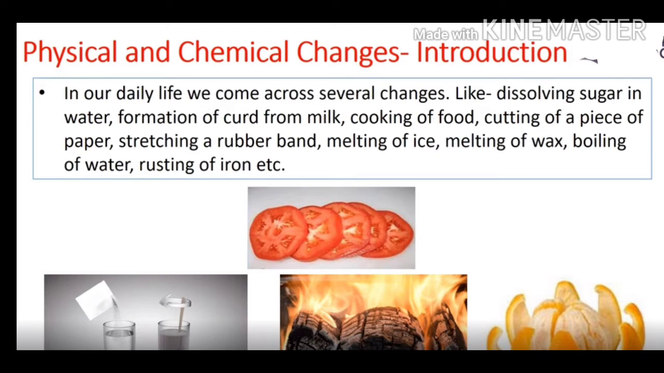So, in your previous classes, you have studied about physical and chemical changes. In our daily life, we come across several changes like dissolving sugar in water, formation of curd from milk, cooking of food, cutting of vegetables, cutting of fruits, stretching of rubber band, melting of ice, melting of wax, boiling of water, rusting of iron, etc. So these are all known as changes. Now they are divided into physical and chemical changes.